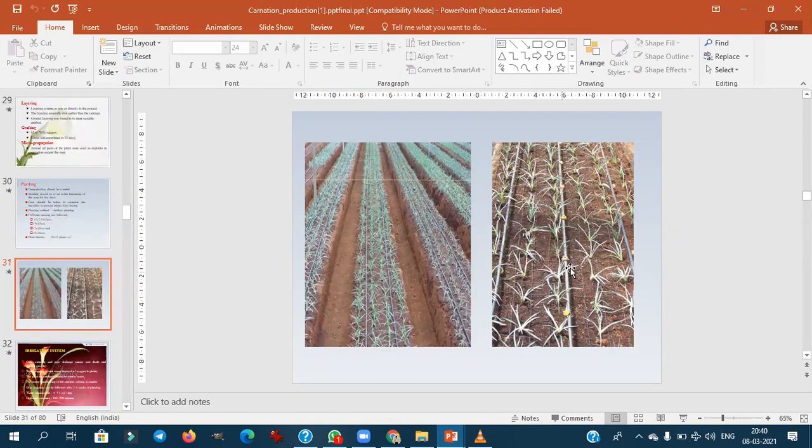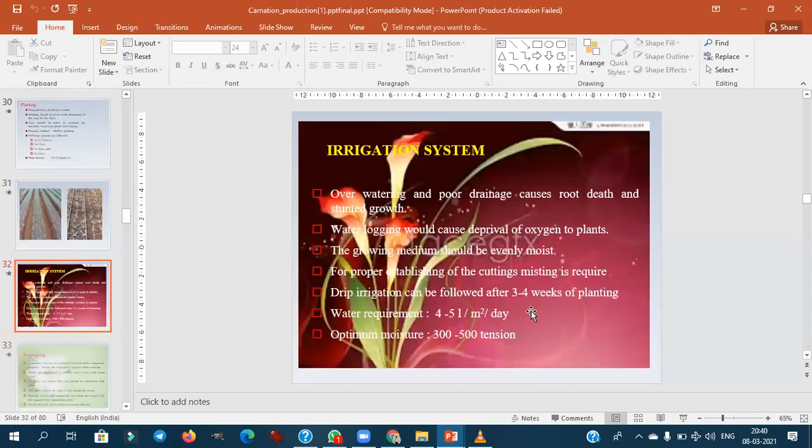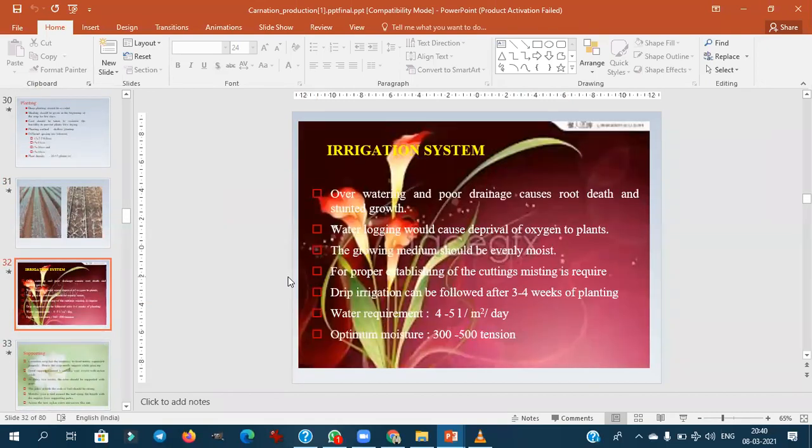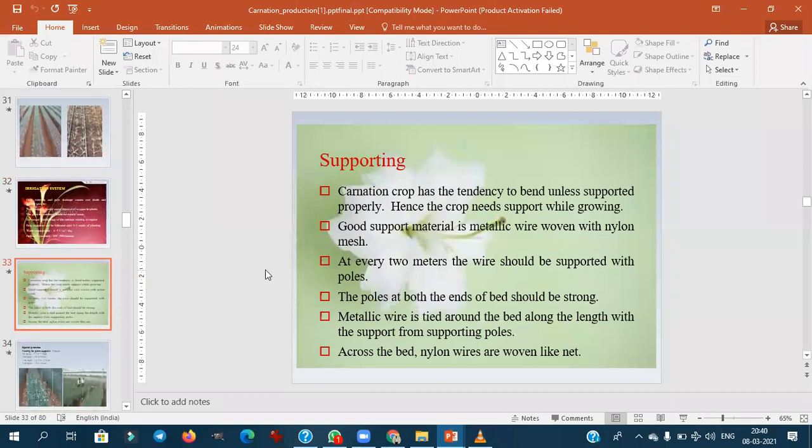You see here, this netting is initially applied. After that, the planting is done. Irrigation should be done regularly. This supporting is very much essential in carnation, because these carnations are very weak. They tend to bend. Unless we provide the proper support, they will not grow for cut flowers.